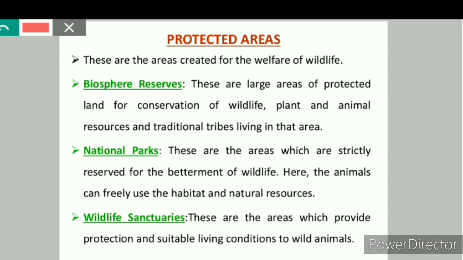Now you might have one confusion: what is the difference between national parks and wildlife sanctuaries? If I talk about the difference between these two, national parks are bigger in size area-wise. National parks are area-wise bigger as compared to wildlife sanctuaries. And in national parks, there are more restrictions as compared to wildlife sanctuaries.